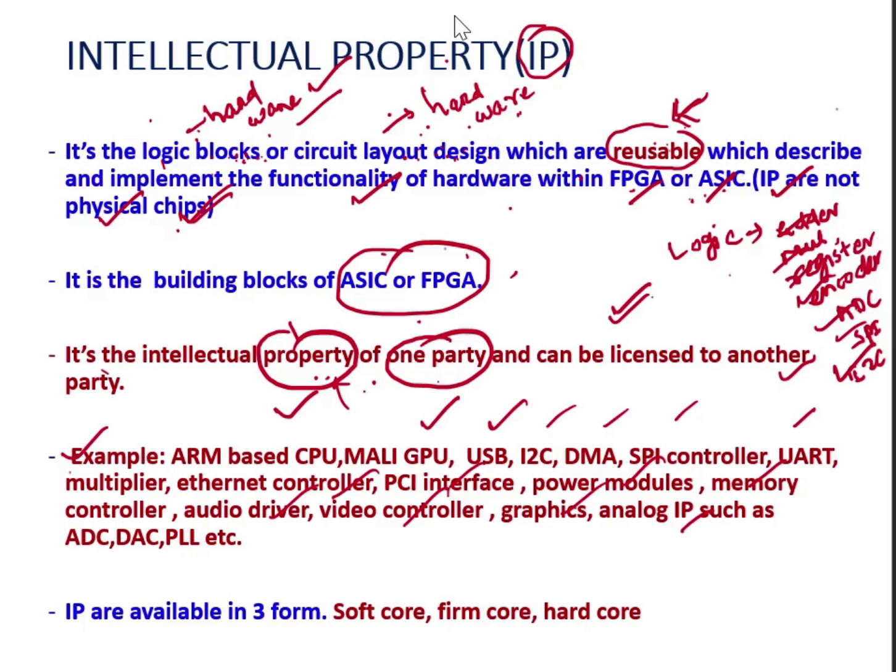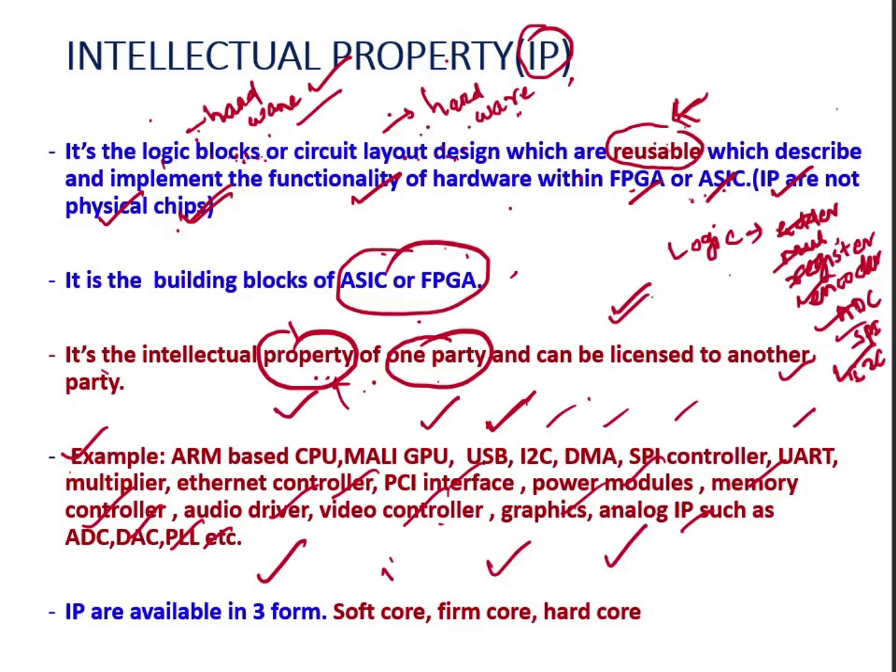See, we have both analog IP and digital IP. All these are digital IP. We can also have analog IP like ADC, DAC, PLL, DLL. So an IP can be either analog, digital, or mixed signal, we can say. Normally IP are available in three forms: one is soft core, one is firm core, and another is hard core.